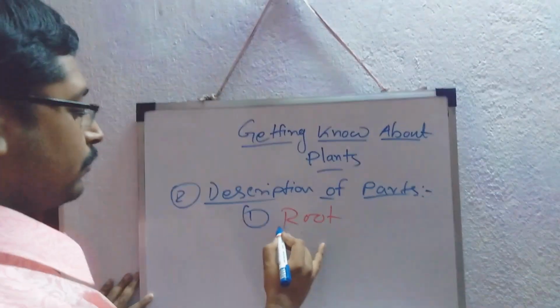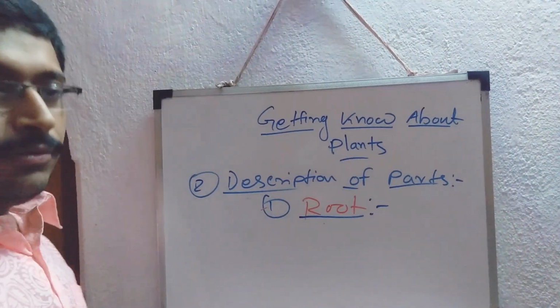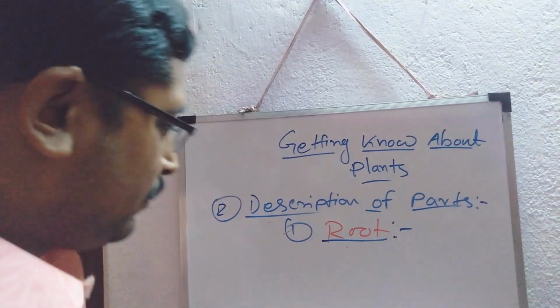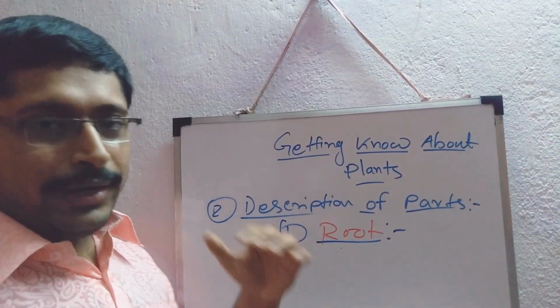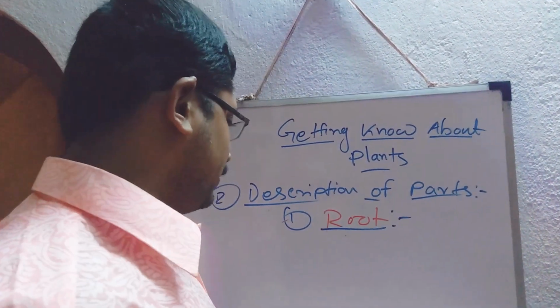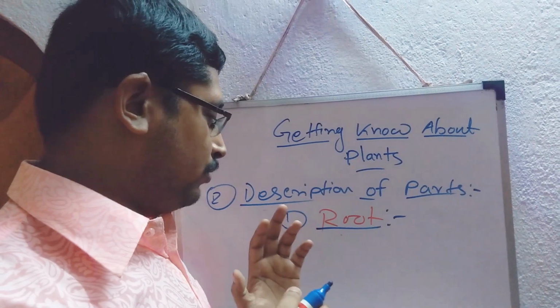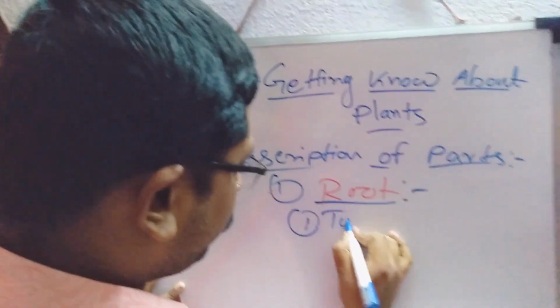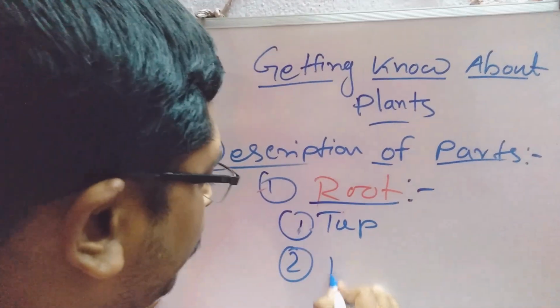In case of root, you know this is the understory of the tree, that is the root system, which is negatively phototropic and positively geotropic in that sense. And root is basically of 2 types. One is tap root, another is the fibrous root.